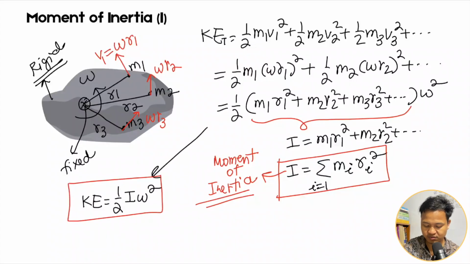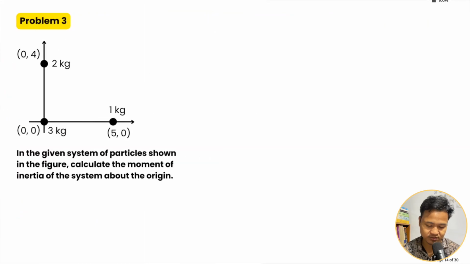So the kinetic energy of a rigid body is half I omega square, where I is the moment of inertia. In general, the moment of inertia formula is m1 r1 square plus m2 r2 square, and so on. This is the moment of inertia. We will apply this formula for a system of particles and solve questions.